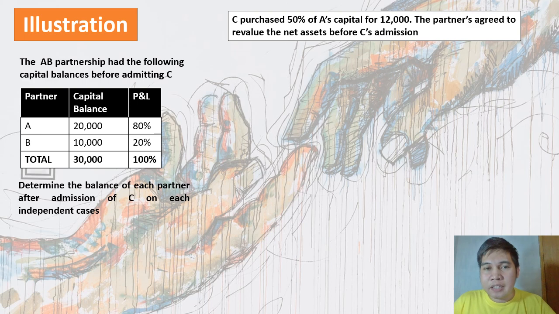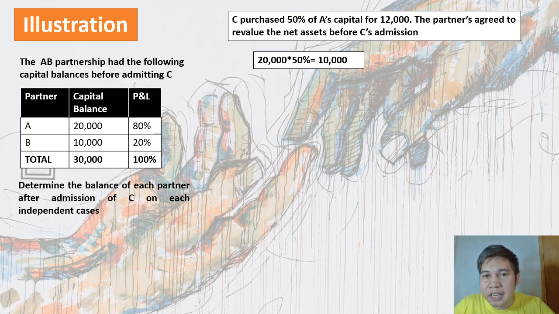So as you can see, ang sinasabi daw dito, bibilihin ni C yung capital ni A, 50% doon, pero amount is 12,000 pesos. As you can see, yung 50% po ng 20,000 is only 10,000. Pero gusto ni C, 12,000 daw yung makredit sa account niya kasi 50% nun bibilin niya. If that's the case, kailangan po natin i-increase yung value ng partner A capital in order to meet the requirement of C. Kaya po magkakaroon po tayo ng revaluation. So para malaman natin yung revaluation, of course, you have to determine the capital balance of A after revaluation.